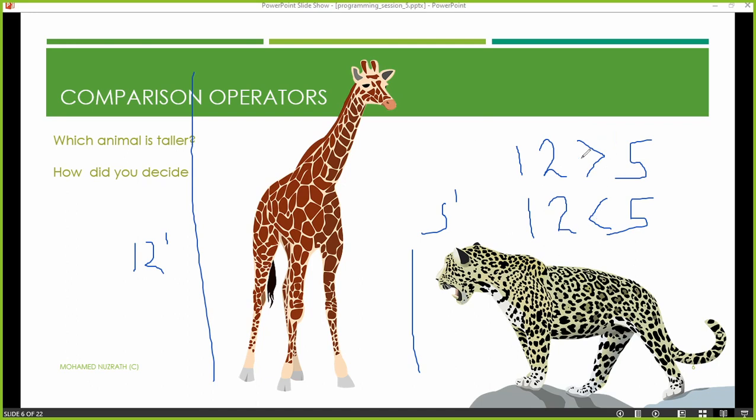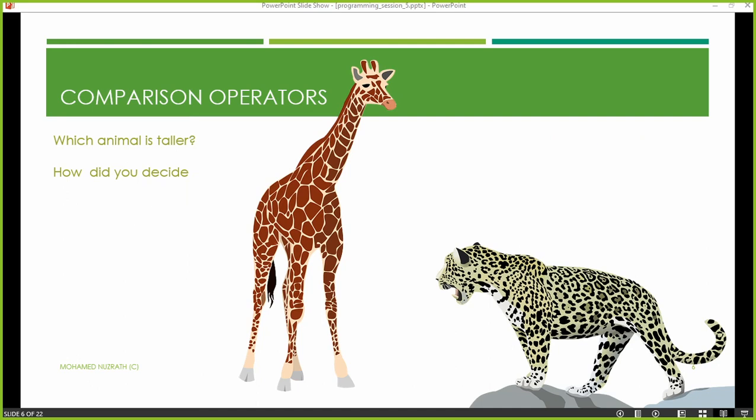Because the type of operator that we are using here is different. I'm saying 12 is a larger value than 5. Yes, it is true. 12 is a smaller value than 5. No, it is not true. It's false. Right? So these kinds of operations are needed. So we need to learn these things in order to do the work. Let's understand that. Right? Okay.